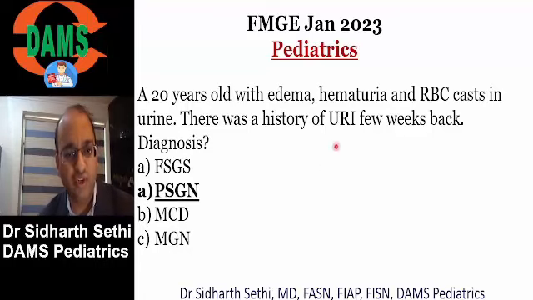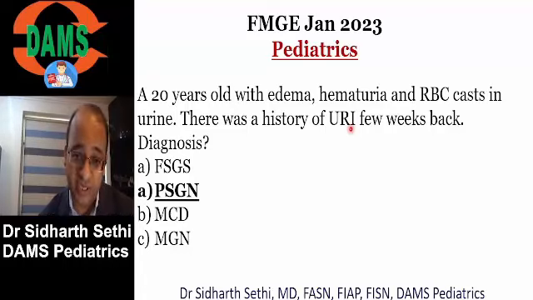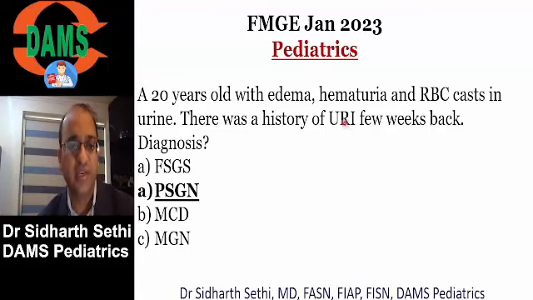Okay, they have a history of URI 1 to 2 weeks back, or pyoderma, 4 to 6 weeks back. So a clear-cut case of post-infectious or post-streptococcal glomerulonephritis. Remember, C3 is low in these children.